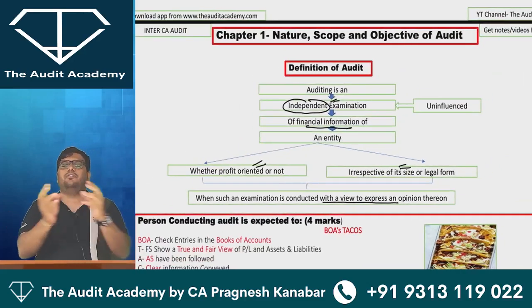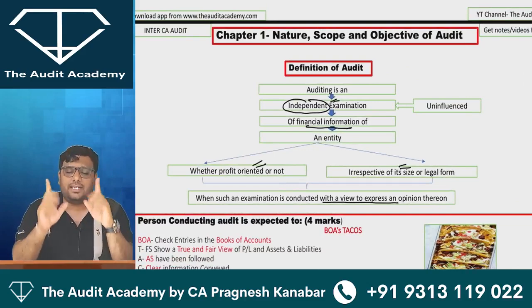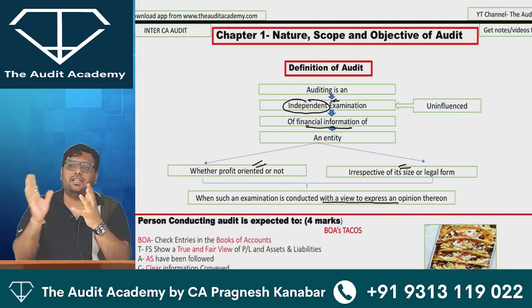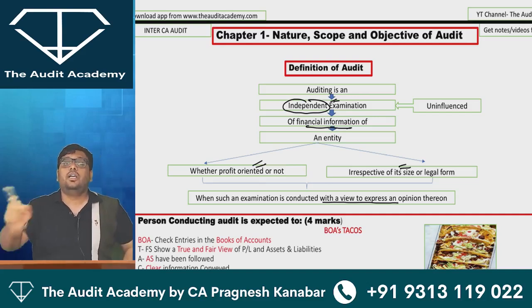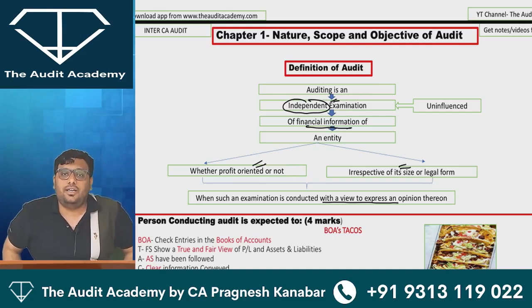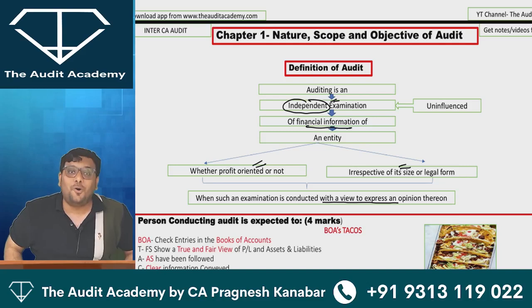So come on, everyone, say it with me. Auditing is an independent examination of what? Of financial information of an entity, whether profit oriented or not, irrespective of its size or legal form, when such an examination is conducted with a view to express an opinion thereon.